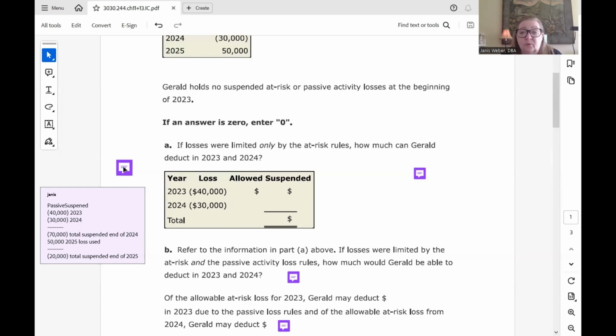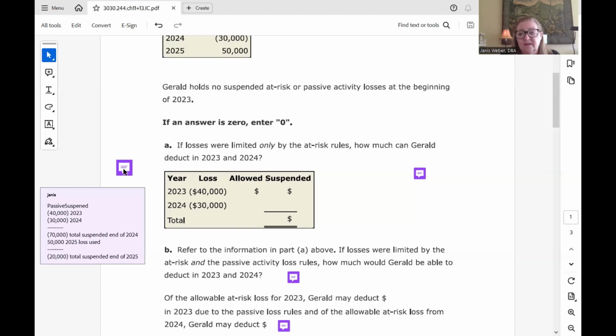Then 2025 redeems the situation and allows us to deduct all of those suspended losses. So when we're done offsetting that $50,000 of income by deducting the suspended losses, we are still left with $20,000 worth of suspended losses at the end of 2025. So to answer their second question, the B part, if the losses were limited by at-risk and passive activity loss, how much could he deduct in those 2 years, 2023 and 2024? The answer is 0 in both cases.